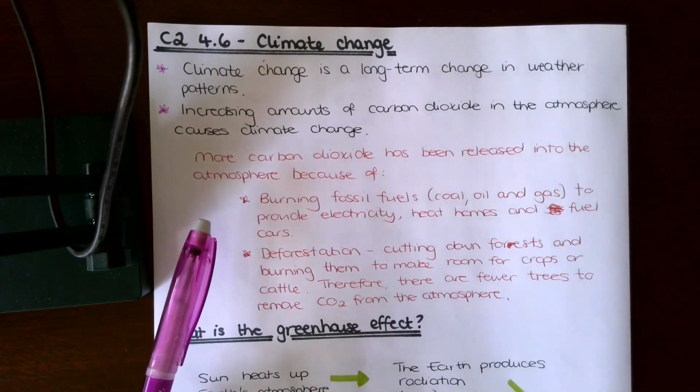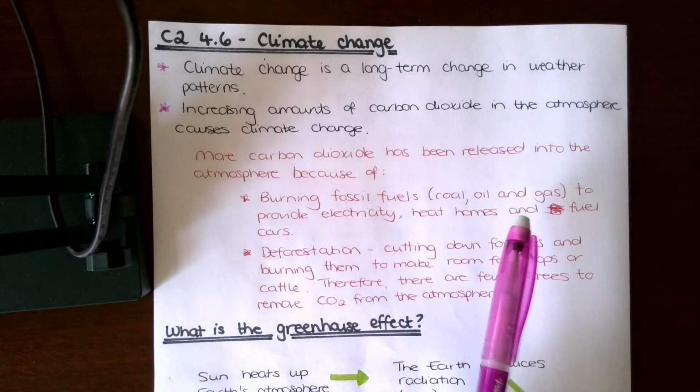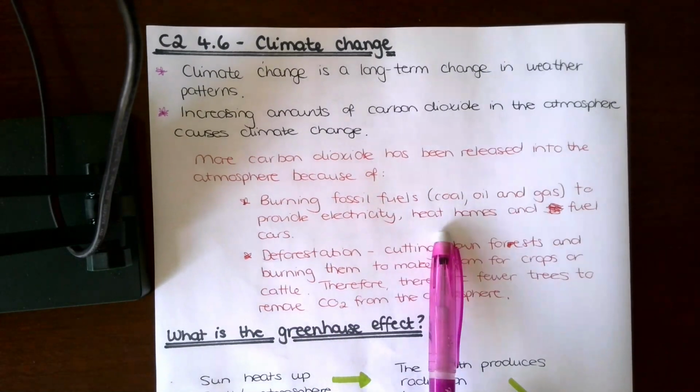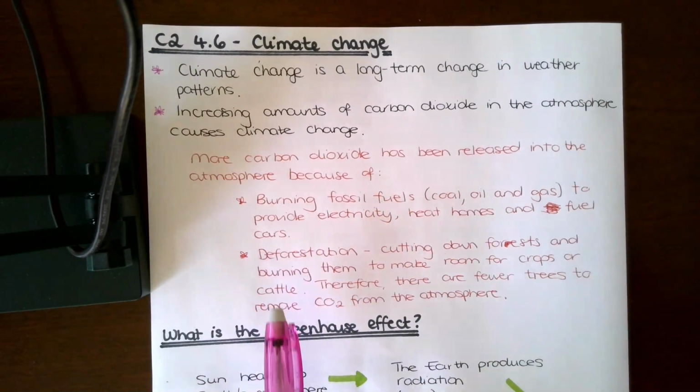So more carbon dioxide has been released into the atmosphere because of burning fossil fuels, so coal, oil and natural gas. We've burnt them to provide electricity, to heat our homes and fuel cars. This has released more carbon into the atmosphere.